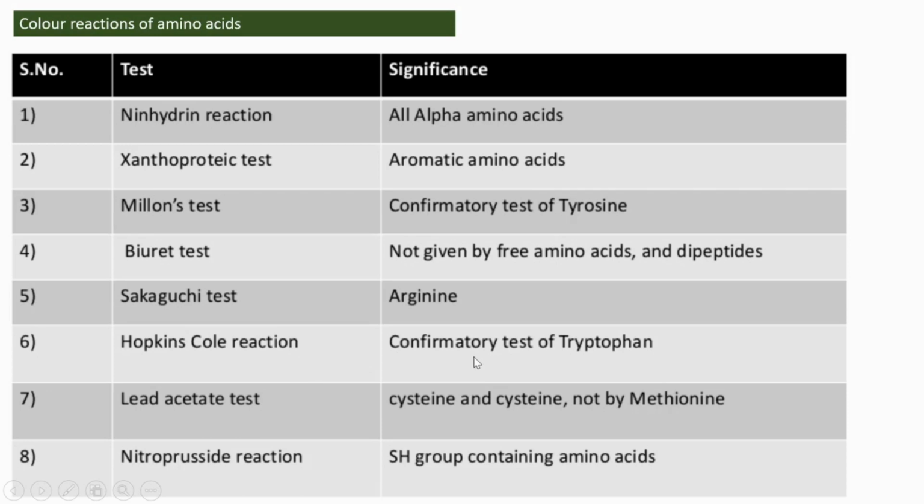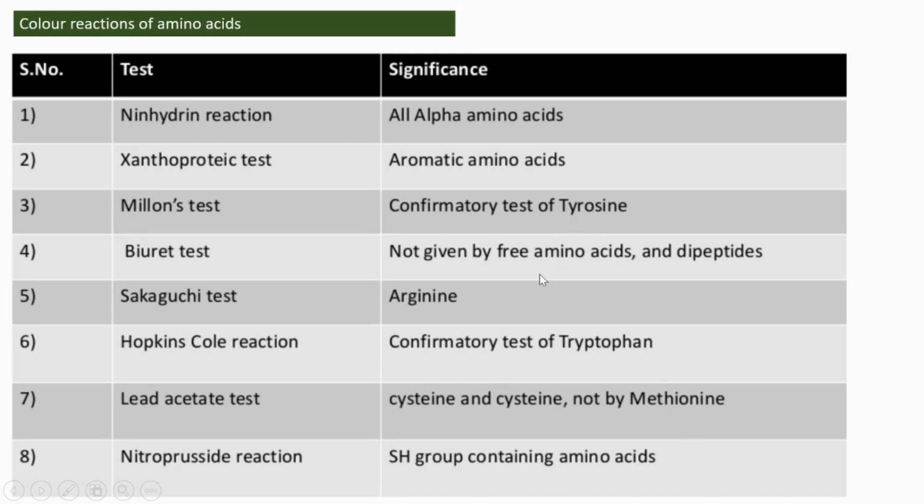It is done to confirm the presence of tryptophan. Then the lead acetate test is there. It is done to understand the presence of cysteine and cystine. Methionine will not give this test. Then the nitroprusside reaction is there. It is done to understand the presence of sulfhydryl group containing amino acids.